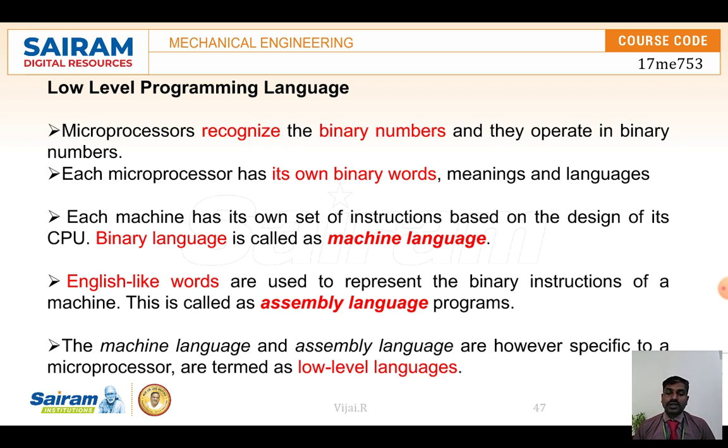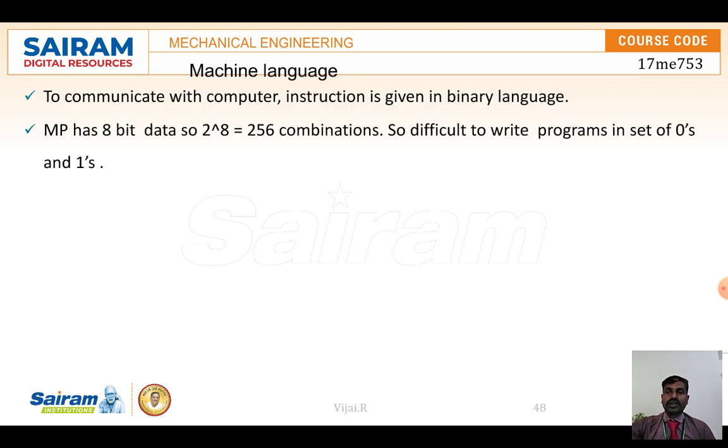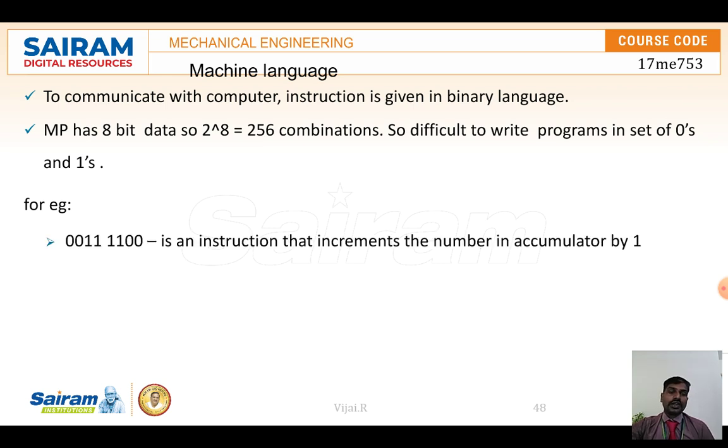The assembly language is converted into a low level language, that is the binaries, zeros and ones. It is sent to the processors, and then the processed output is sent to the devices. So we can see what machine language is here. If I want to communicate with the machine, computer instructions can be communicated only in binary language. The microprocessor has 8-bit data, so 2 to the power 8, that is 256 combinations.